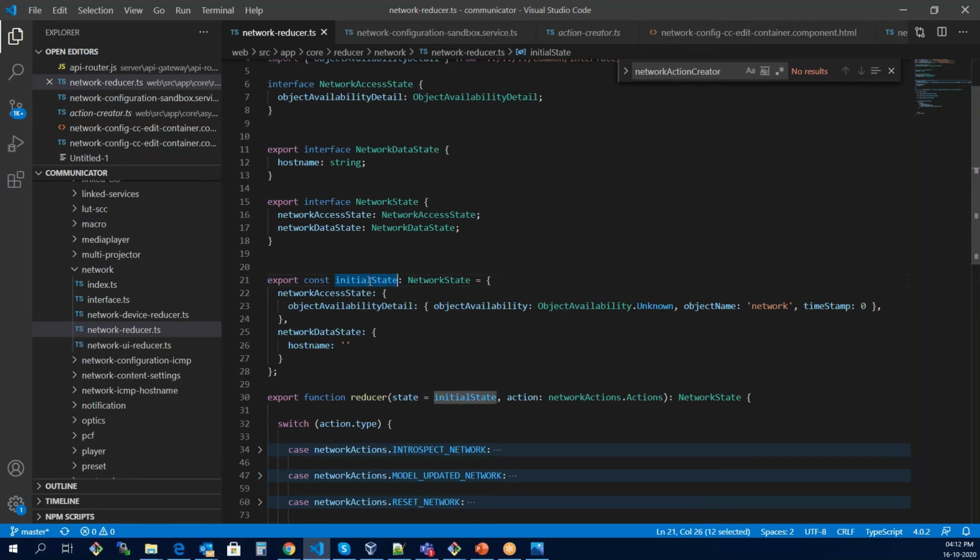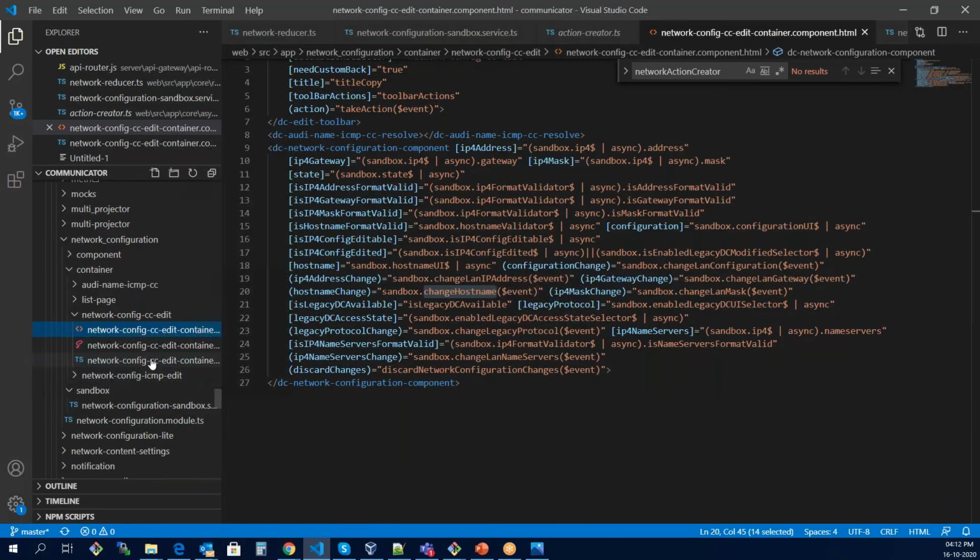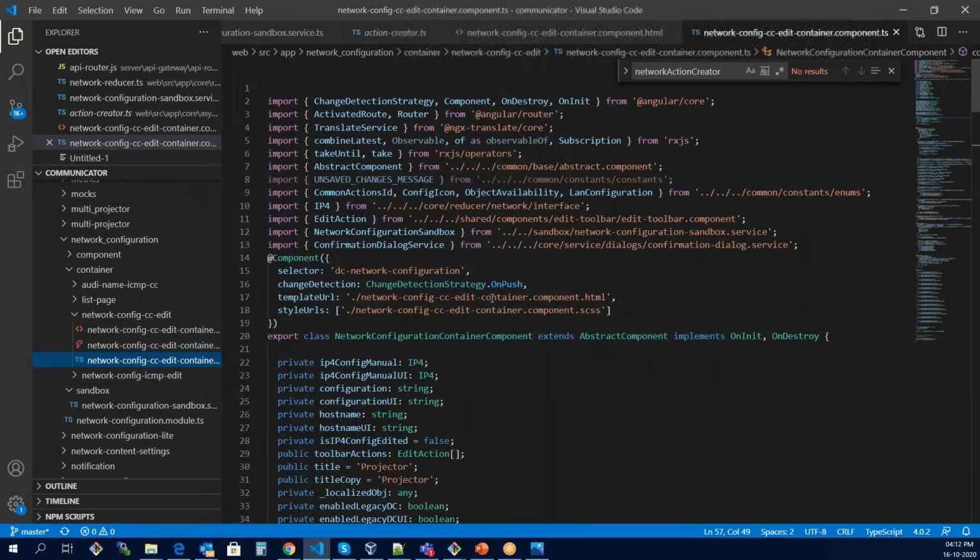When we don't have any data from the backend or from the front end, we have to create a default initial state. It is very similar to the variable that we initialize in our component itself. Should I show you the component again?